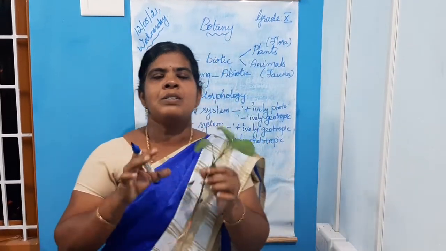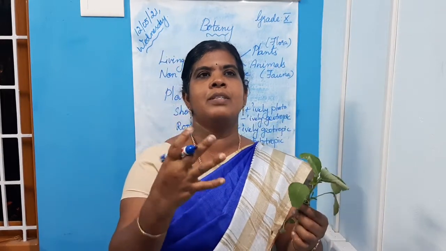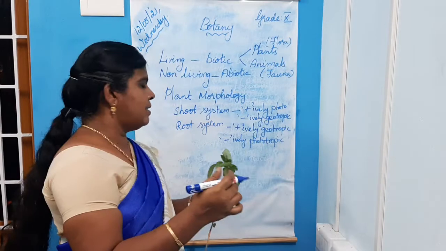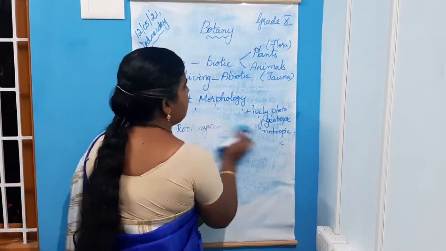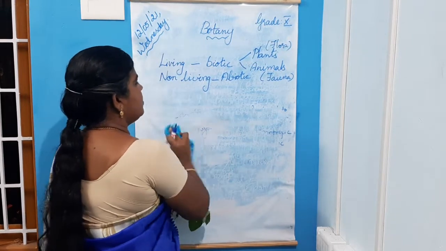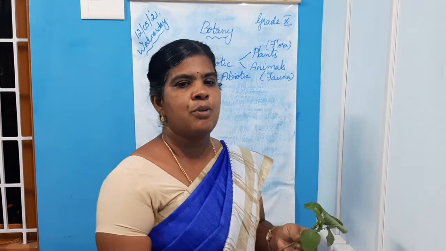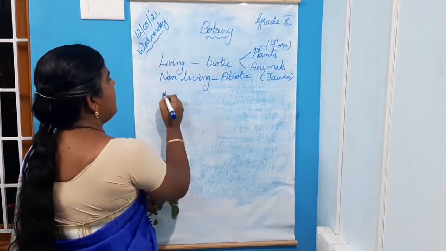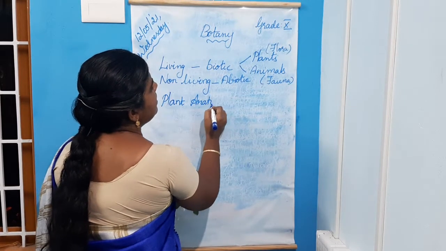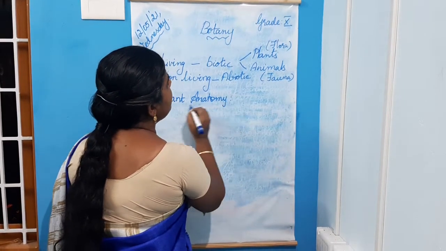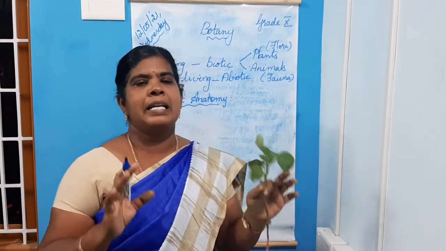Now, you must know what is the branch which deals with the internal structure. That is plant anatomy. So plant morphology is the study of external structure of plant. Next, plant anatomy.